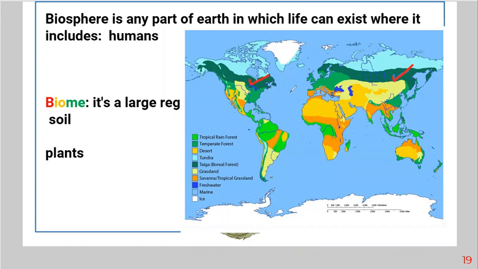So whenever you see two regions on the map with the same color, this means that they are a biome. A biome consists of regions that are similar in soil, plants, and climate. They are similar in everything. So again, here we have this one in yellow, this one in yellow, this one in yellow, this one here, and this little one in yellow. So this means that they are a biome. They are regions that have the same soil, the same plants, the same animals, and the same climate.